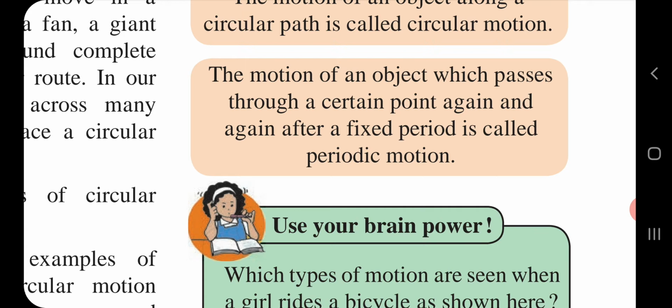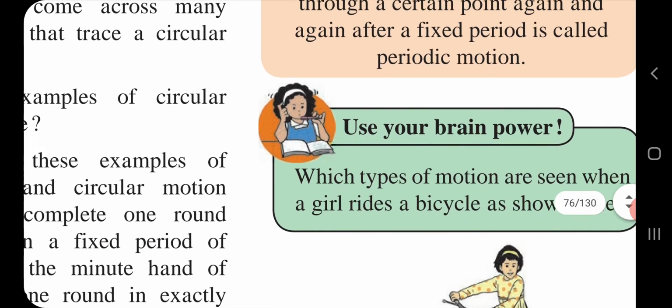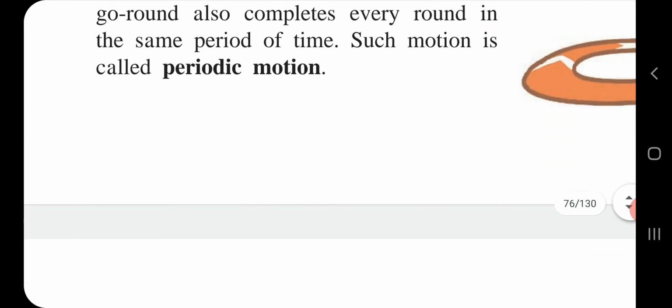I hope it is clear from oscillatory motion as well as circular motion, and now it is very clear from periodic motion. The motion of an object which passes through a certain point again and again after a fixed period is called periodic motion.